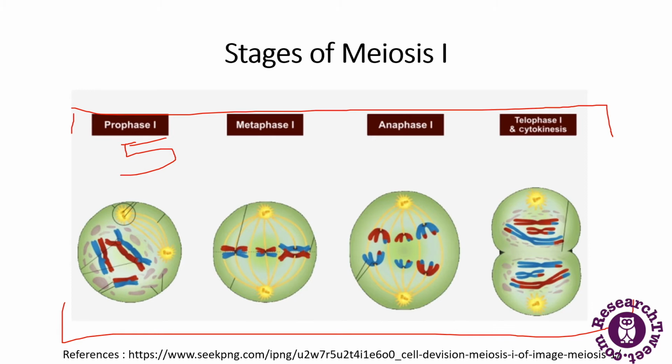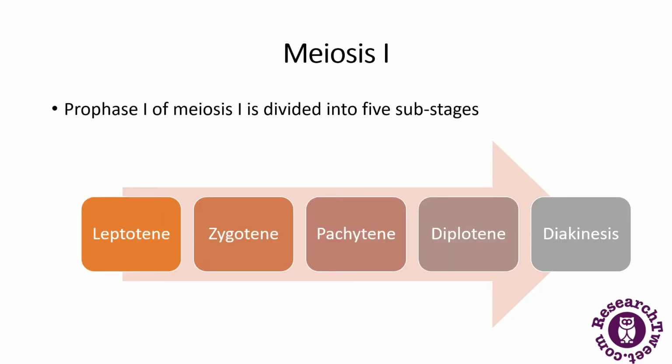So let's start with prophase. As I have told you, prophase 1 of meiosis 1 is divided into 5 substages: leptotene, zygotene, pachytene, diplotene, and diakinesis. We will be discussing each of these substages in detail. So in meiosis 1, there is a prophase 1, which has 5 substages. Let's start with leptotene first.